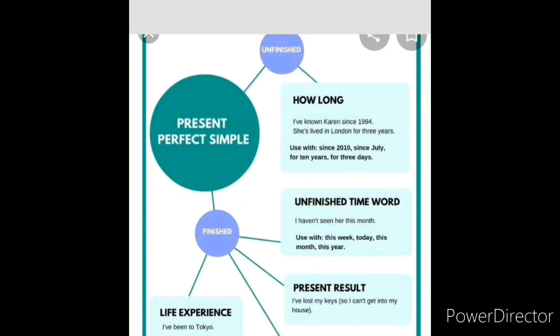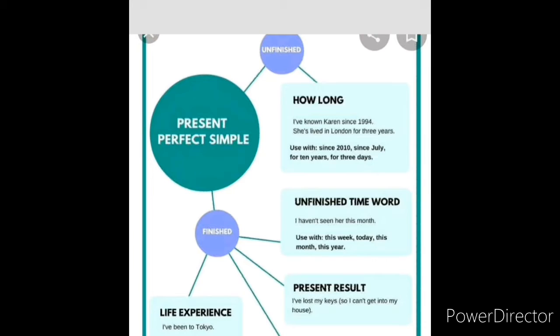In this sentence, present perfect simple tense. Unfinished, how long? I have known Karan since 1994. That means you have already known her from 1994 until now. Right? For that you have to use since. Now, she lived in London for 3 years. Unfinished time: I have seen her this month.